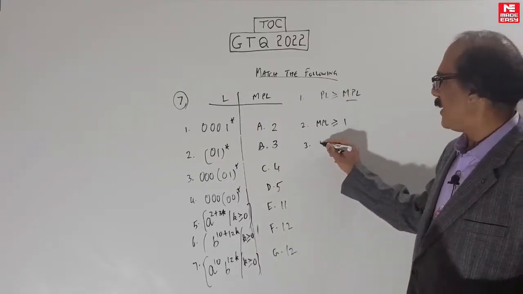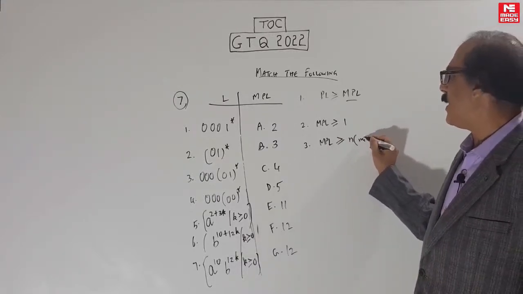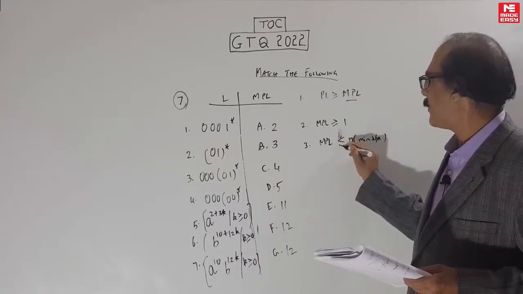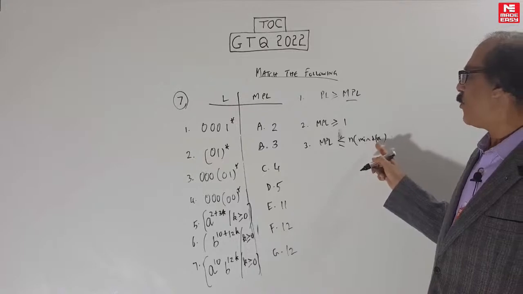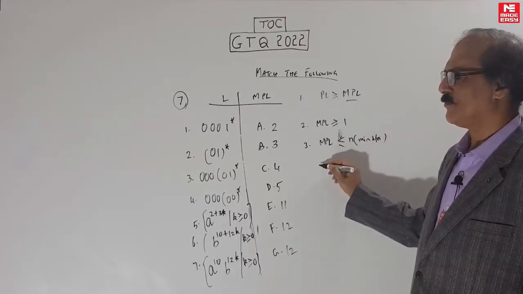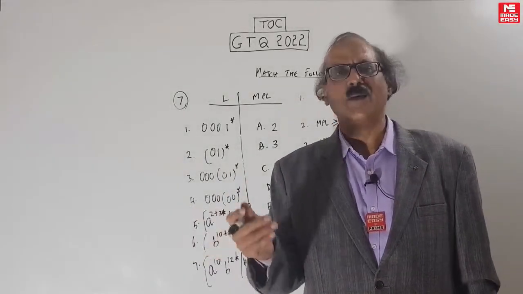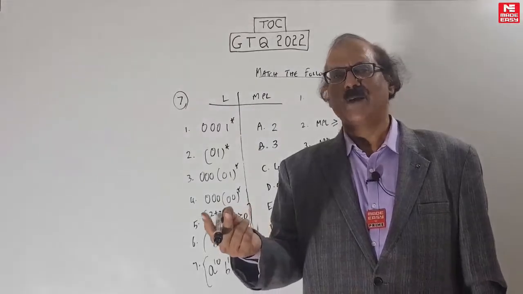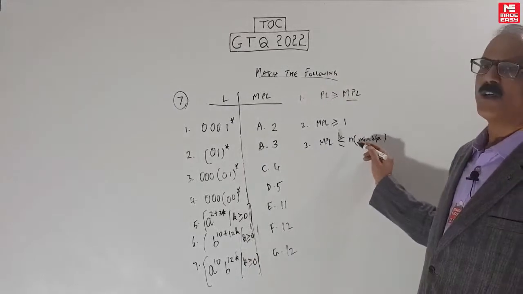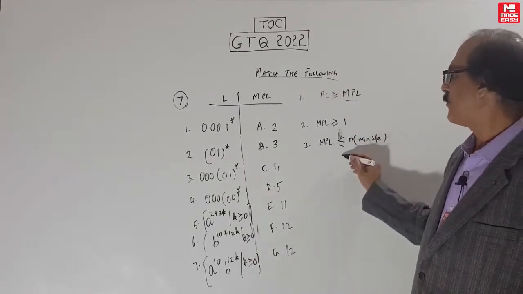Next, MPL must be at most equal to the number of states in the minimal DFA. This puts an upper limit. It cannot be more than the number of states in the minimal DFA. This is not so useful and you won't use it much. But when the number of states in the minimal DFA is very small, it's useful. For example, for even number of A's, there is a minimal DFA with only 2 states. So you cannot go more than 2, and it has to be at least 1, so it has to be 1 or 2.